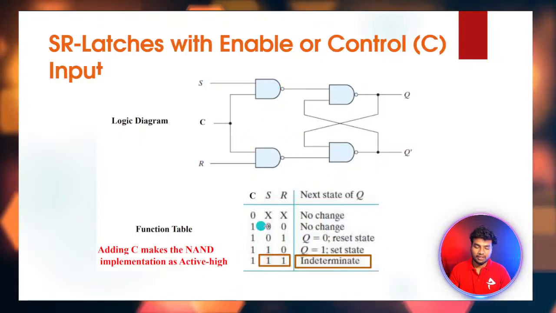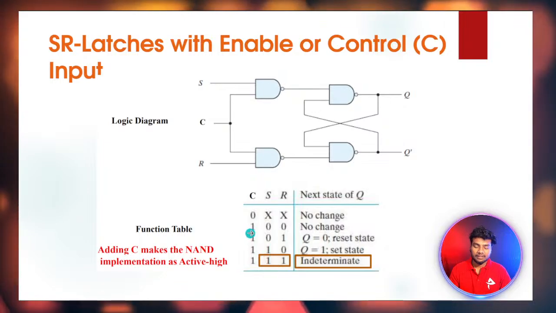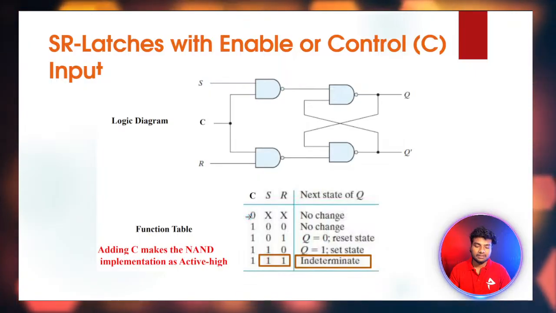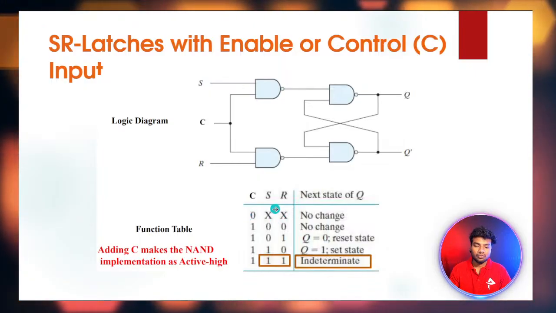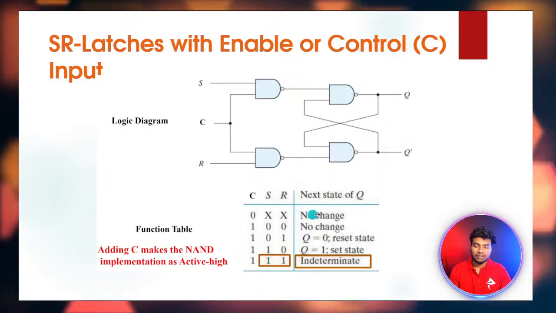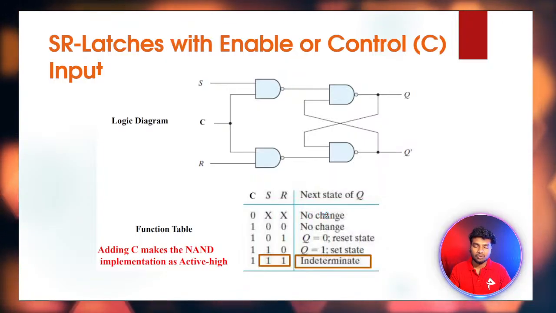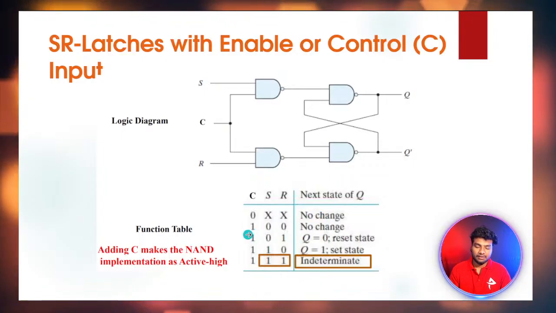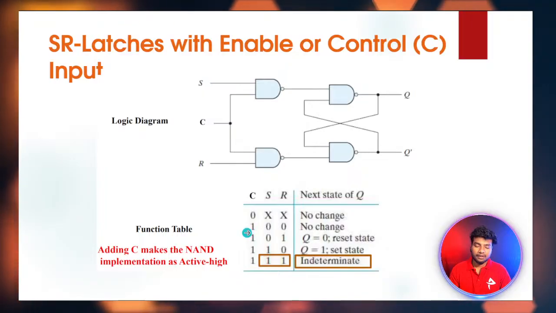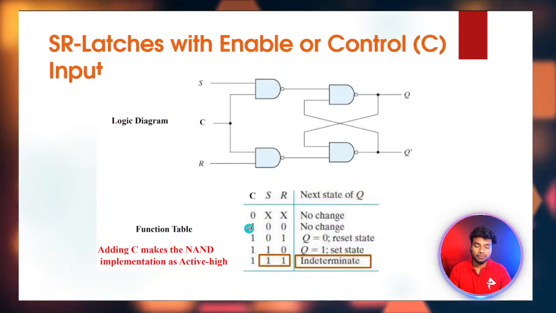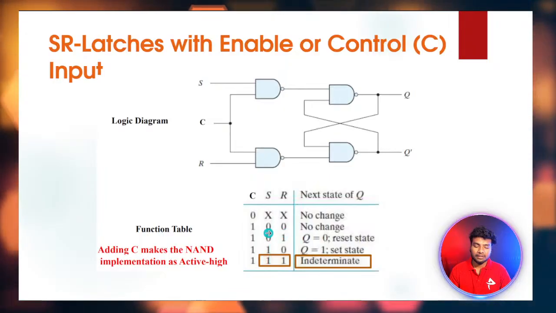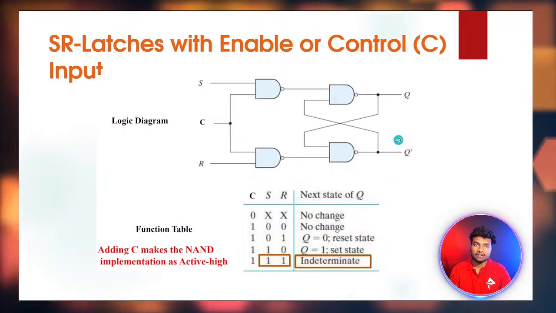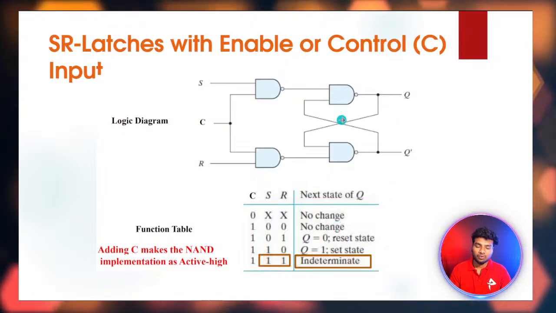You can also see the truth table for the circuit. When the clock, the control signal, is 0, it won't execute, so the inputs are don't-care values, and the output Q has no change. Whatever it had previously, it keeps giving that. If the control input is 1 and S and R, set and reset, are 0 0, you receive no change, the same output as before.